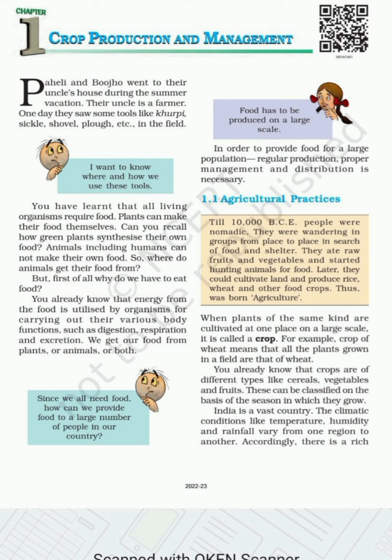This is the first class of English for science class. The first chapter is crop production and management. Students, now we discuss the first chapter.